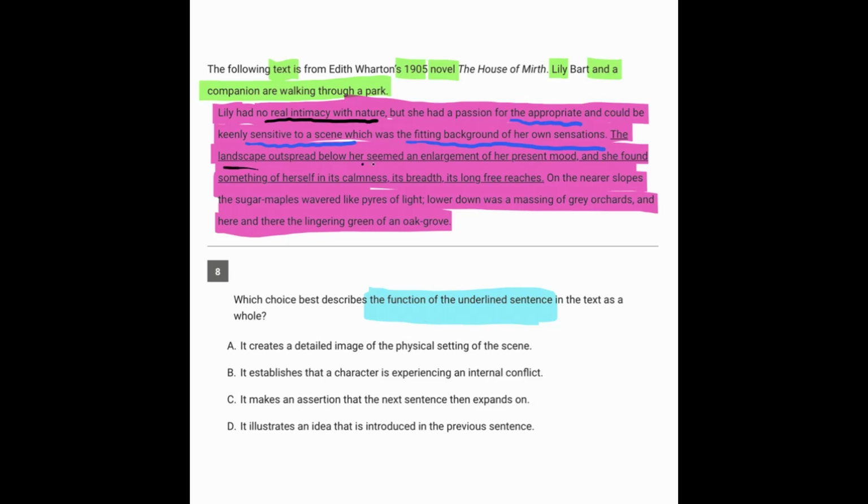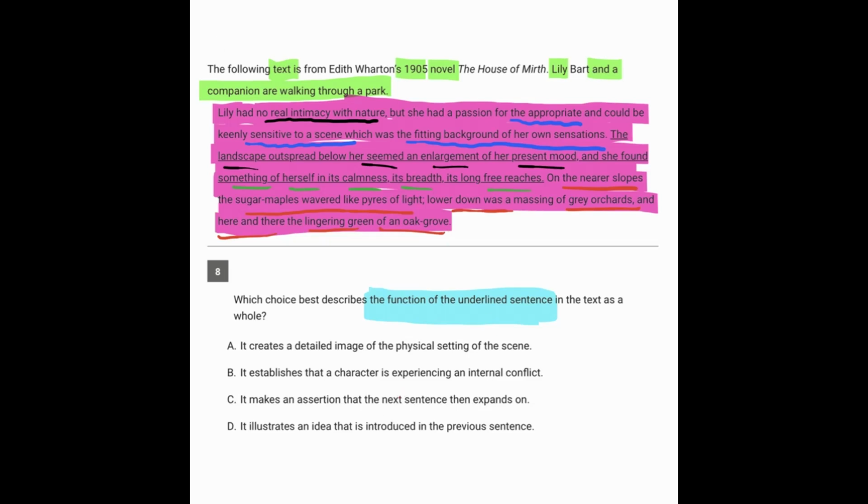The landscape seemed an enlargement of her mood. So the landscape is doing what the sentence before said. It was matching her mood. It was a good background of her own sensations. She found something of herself in the calmness, the breadth, and the long reaches. So the landscape matched her own mood once again. And next we see on the nearer slopes, the sugar maples wavered with pyres of light. Lower down were great orchards, and here and there the lingering green of an oak grove. So the last sentence is just giving us really specific details of what she saw.